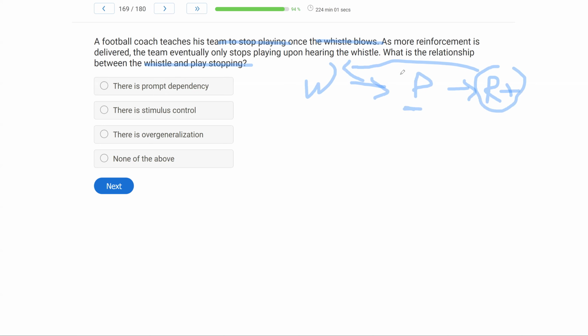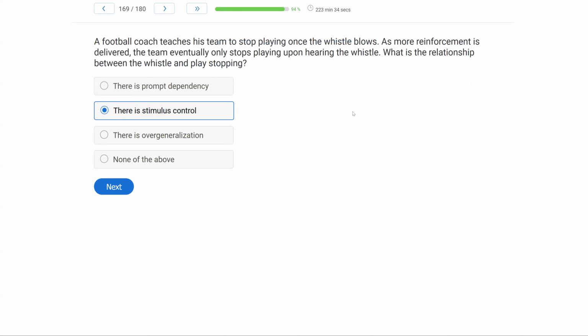So now when that behavior happens only in the presence of the whistle, what do we call that? A, this is prompt dependency. Well, this is not the prompt, right? We have the whistle, which is the SD, the stopping of play, and the reinforcement. There's stimulus control. Yes, the whistle has stimulus control over stopping of play due to the reinforcement history. C, there is overgeneralization. There is no overgeneralization. We don't even know if generalization is taking place. So C doesn't fit. The relationship between the whistle and play stopping is there is stimulus control. The whistle has stimulus control over play stopping.